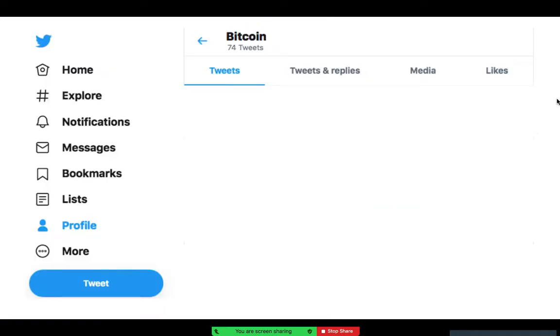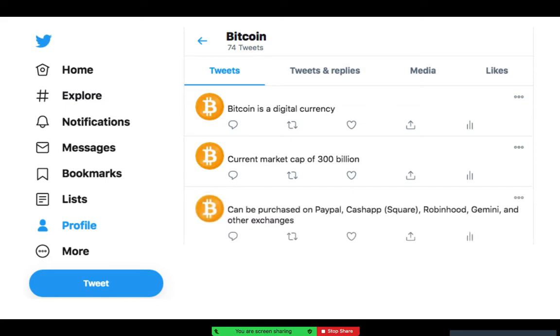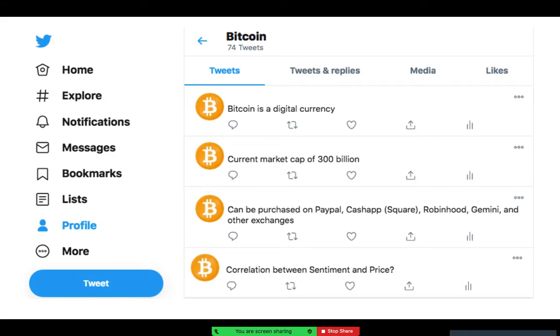I just want to establish what Bitcoin is, just in case anyone doesn't know. It's essentially a digital currency, and currently it stands around a $300 billion market cap. It can be purchased on popular exchanges such as Gemini and Coinbase, and recently on PayPal as well, and also Cash App, which is owned by Square, Robinhood, and Gemini. And the biggest question is: is there a correlation between the sentiment and the price? That's what we'll be investigating today.